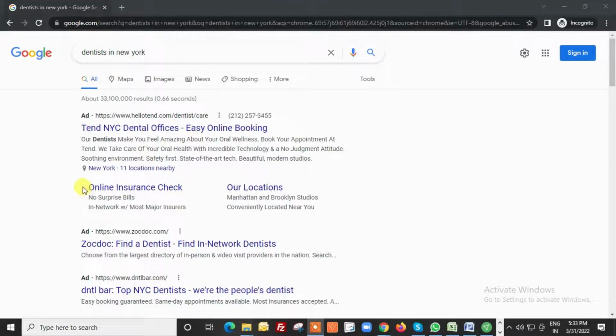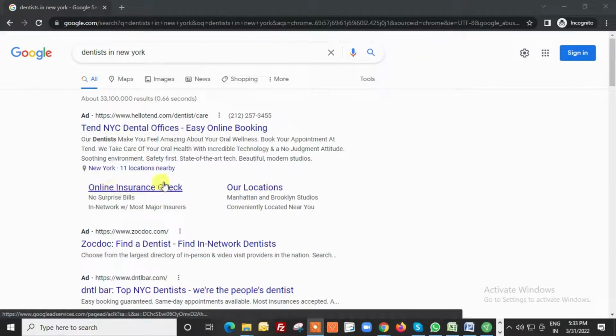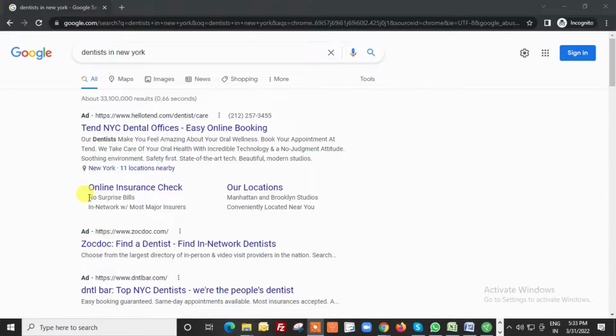Also, this advertiser has some sitelink extensions. Maybe a user is looking for dental services, but there could be some chance this advertisement is not something the user is looking for. They might be interested in some other services, like an online insurance check, if they want to visit this page first.